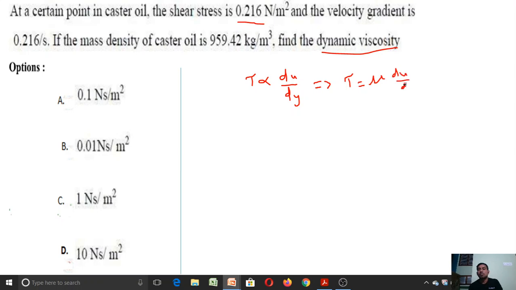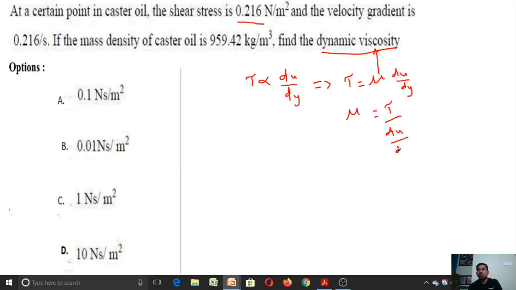Here mu is called dynamic viscosity. What is the mu? Mu is called dynamic viscosity. This mu we need to calculate here. That mu is equal to tau by du by dy.